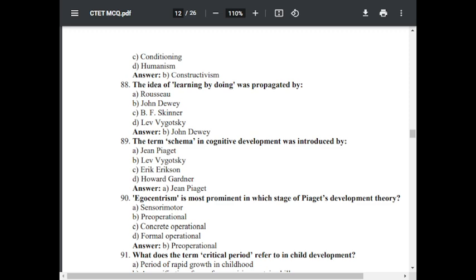Question number 89. The term schema in cognitive development was introduced by option A, Jean Piaget, option B, Lev Vygotsky, option C, Erik Erikson, option D, Howard Gardner. The correct answer is Jean Piaget.